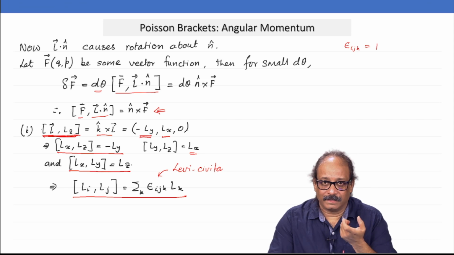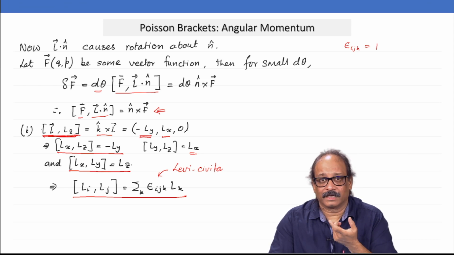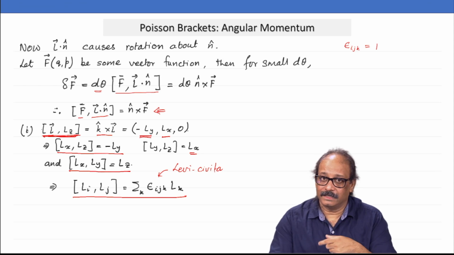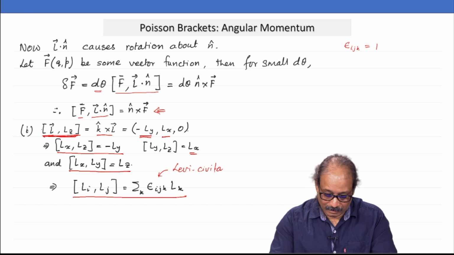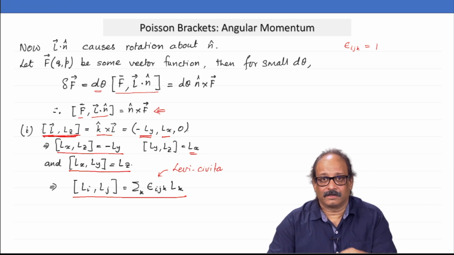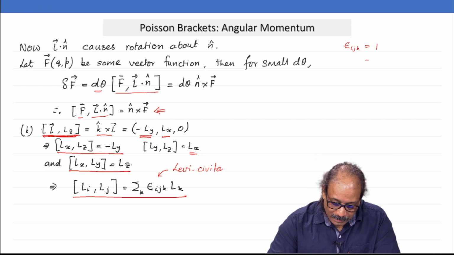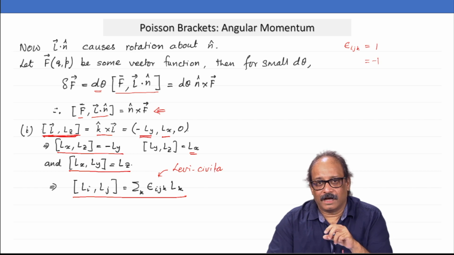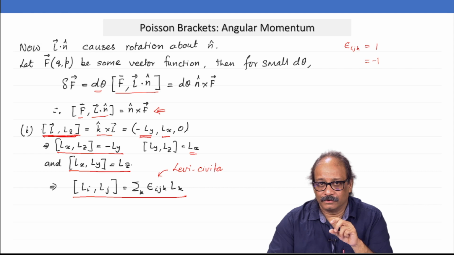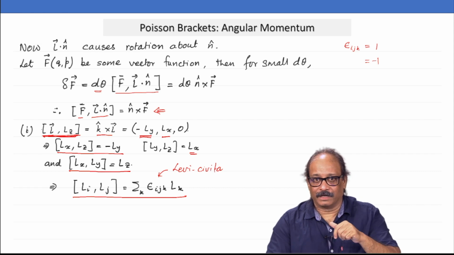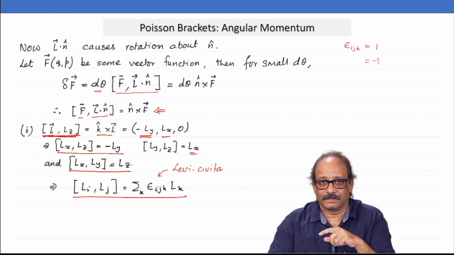So, all the combinations, i equal to 1, j equal to 2, k equal to 3, or i equal to 2, j equal to 3 and k equal to 1, they all will give you plus 1. So, this is a cyclic permutation of ijk between 1 to 3. It will be equal to minus 1 if ijk are equal to 2, 1, 3. Remember, I have already permuted 1 and 2. So, after one permutation I get 2, 1, 3.